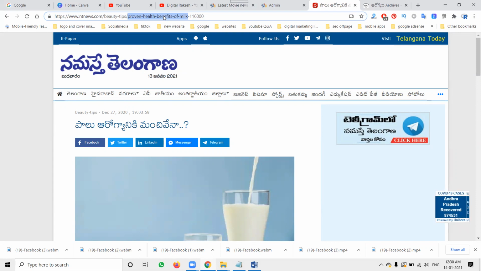You can give the SEO title, description, keywords, or anything else in Telugu. But the major key point is the URL structure. It will be English. For this purpose, I will take some health tips from this option.